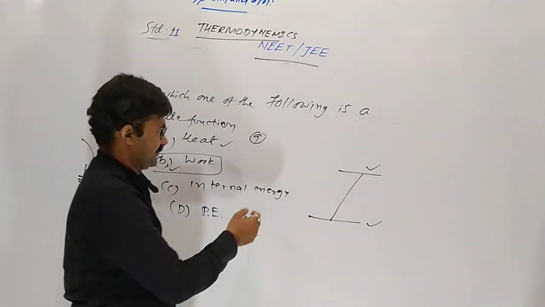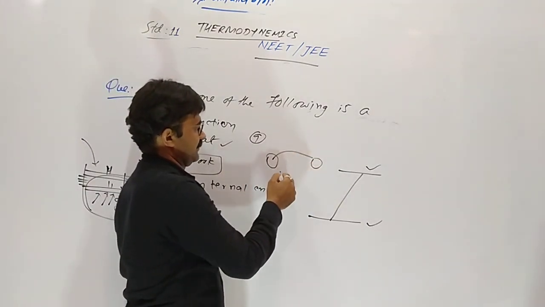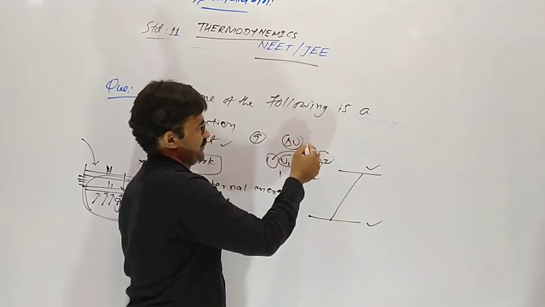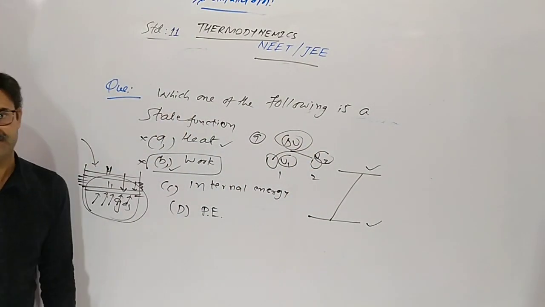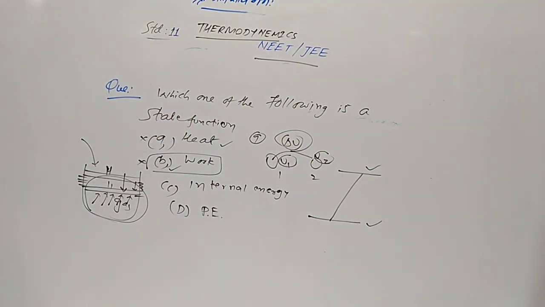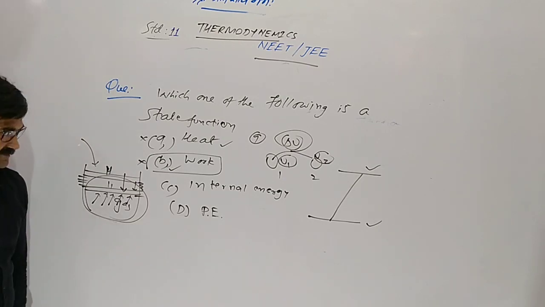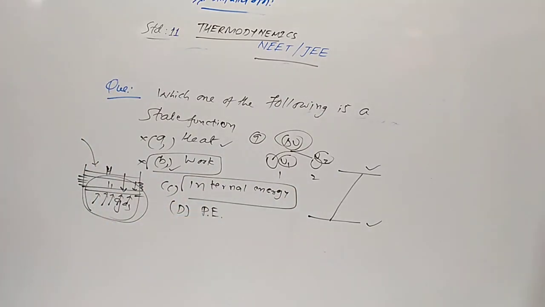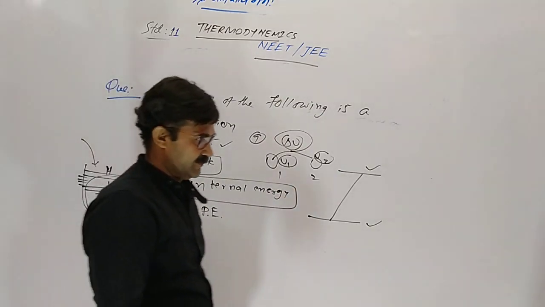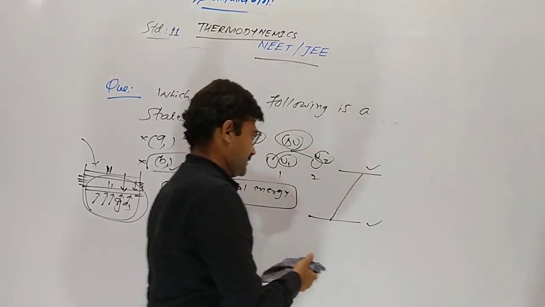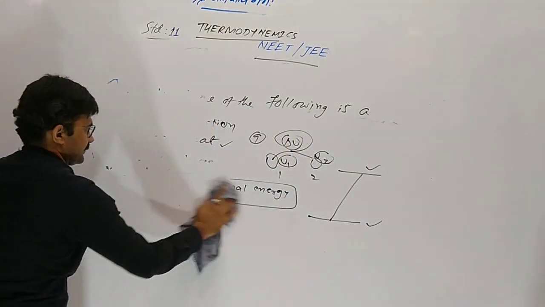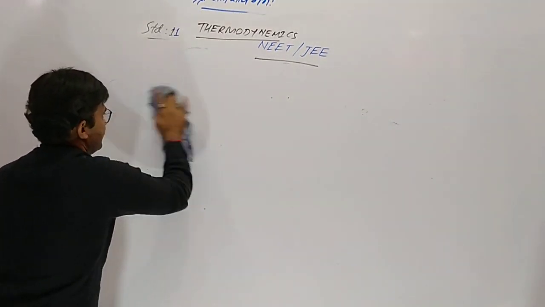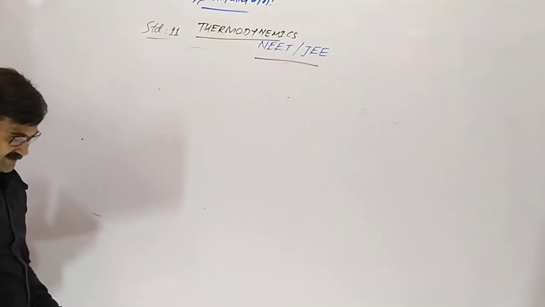Internal energy, yes, any substance from one state to another state, U1, U2, so delta U remains constant. So internal energy is a state function. It's not depending upon path. Any substance moves from one place to another, it is not depending upon its path, only depends upon its state. Now next question.